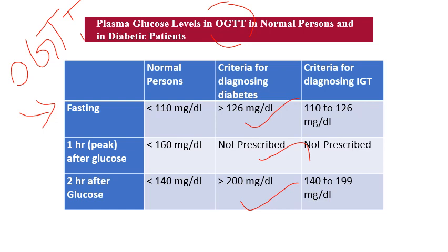Fasting blood sugar for a normal person is 70 to 110 milligram per deciliter, and postprandial it is 90 to 140 milligram per deciliter. And IGT, what is IGT? Impaired glucose tolerance. This will be described again in OGTT. So if the fasting blood sugar level is between 110 and 126 milligram per deciliter, that is a diagnostic criteria for impaired glucose tolerance. This is a specific condition of pre-diabetes. Similarly, 2 hours after glucose, if it is between 140 to 199 milligram per deciliter, that also can be a criteria for pre-diabetes.